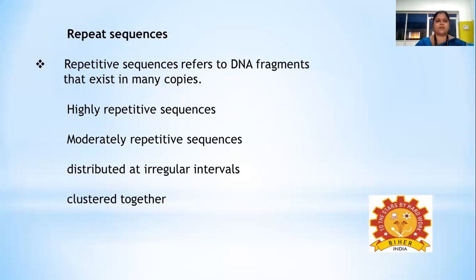Next type of non-coding DNA is repeat sequences. The repeat sequences are those sequences that are repeated in the genome in many copies. These repetitive sequences are of two types, highly repetitive sequences and moderately repetitive sequences. Both of these are distributed at irregular intervals in the genome, or else they may be clustered together also. If they are distributed at irregular intervals, then they are said to be interspersed repeats. And if they are clustered together, then they are called clustered repeats.